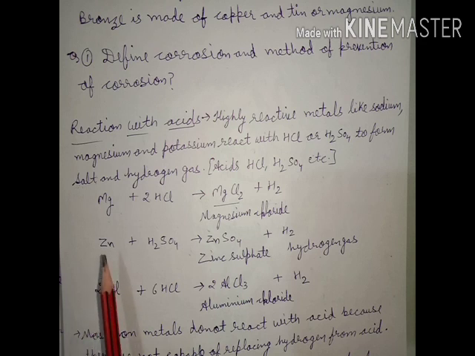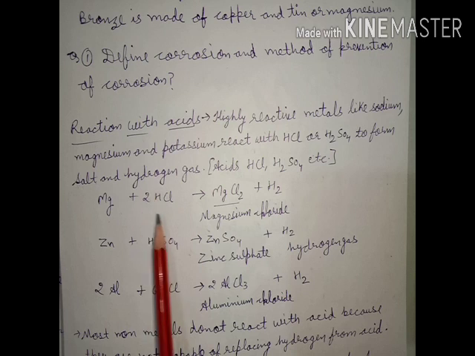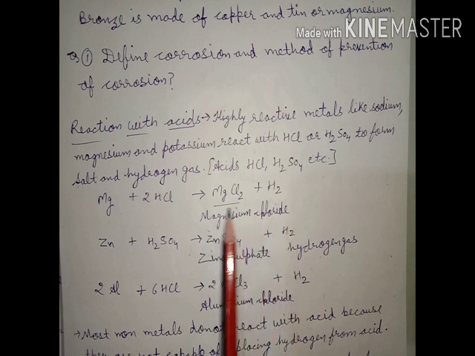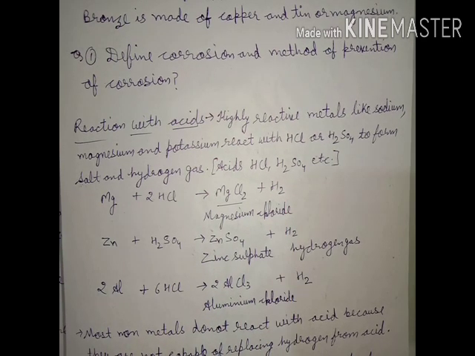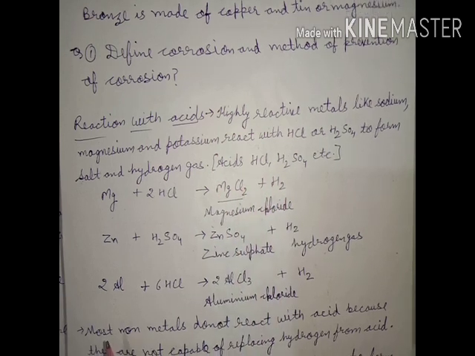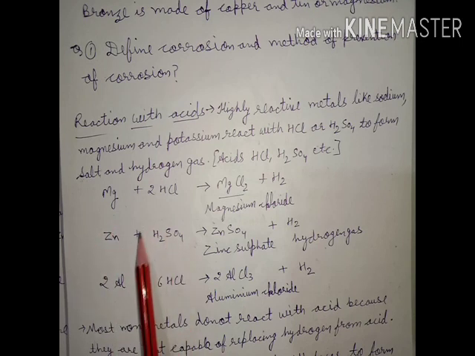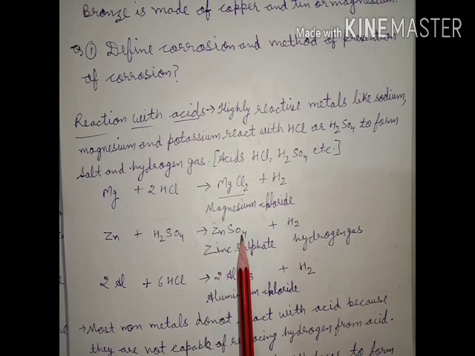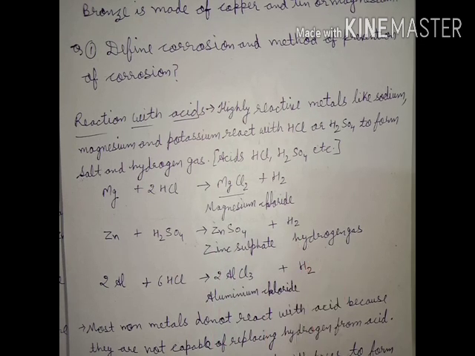The first one is magnesium, Mg, reacted with HCl, hydrochloric acid. It will give MgCl2, magnesium chloride, which is a salt, and it will release H2, hydrogen gas. As metal reacts with hydrochloric acid, it will give magnesium chloride salt plus hydrogen. Second, zinc metal reacts with sulfuric acid, H2SO4, and gives zinc sulfate, ZnSO4, plus H2 hydrogen gas.